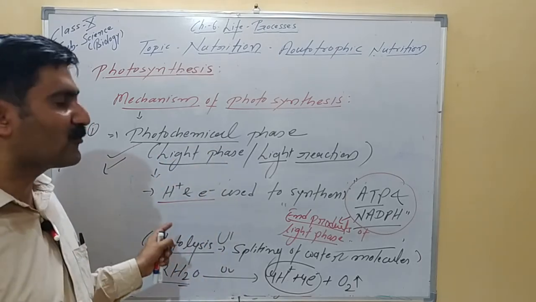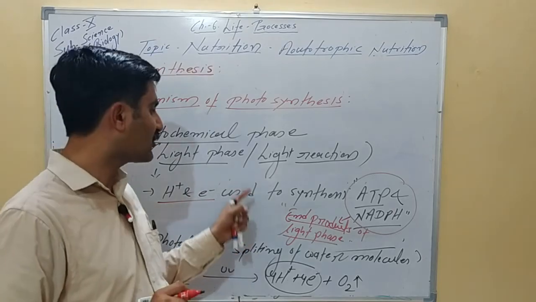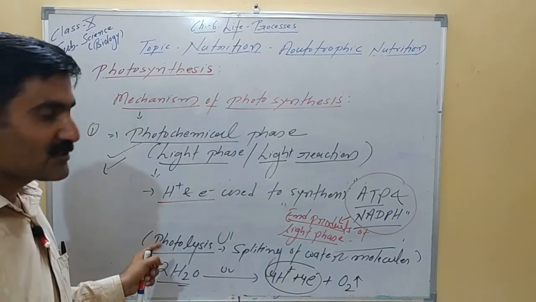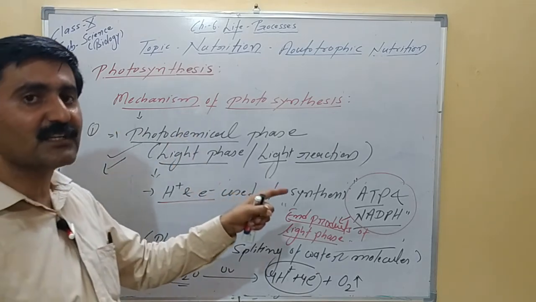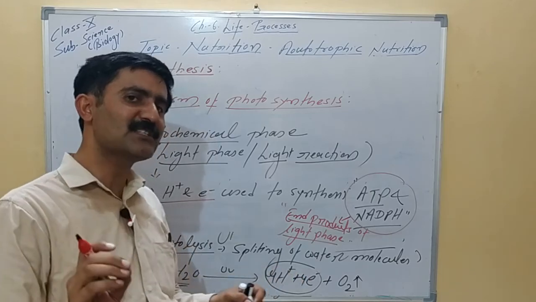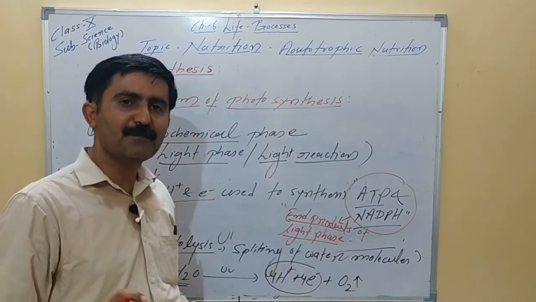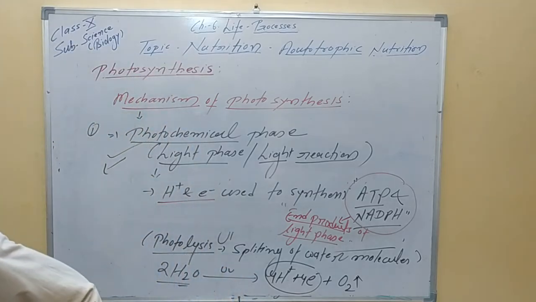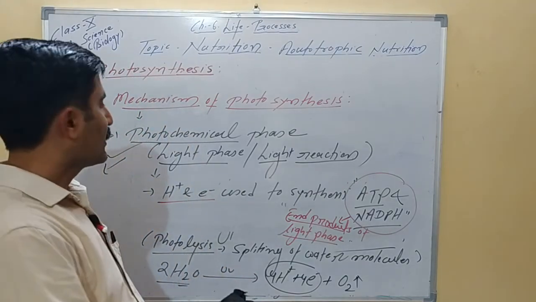We have talked about water, sunlight and chlorophyll, but nowhere have we mentioned carbon dioxide. So carbon dioxide is used in the dark phase or biosynthetic phase. In the biosynthetic phase, ATP and NADPH are used to reduce the carbon dioxide and to produce glucose.